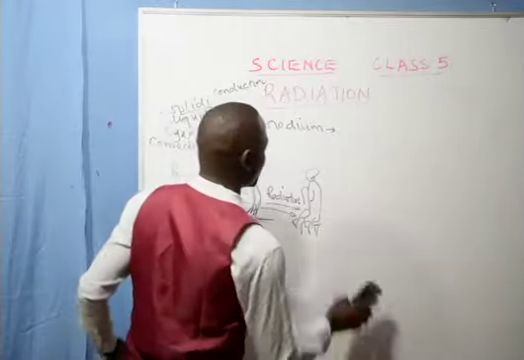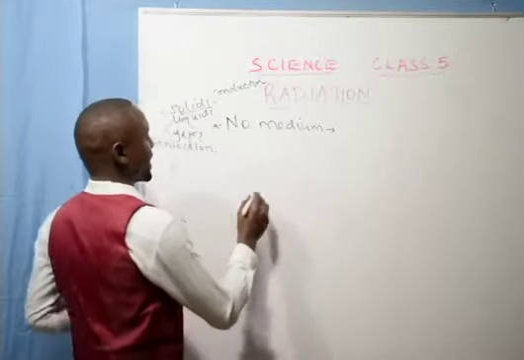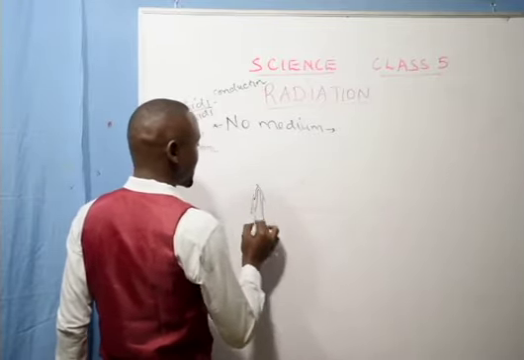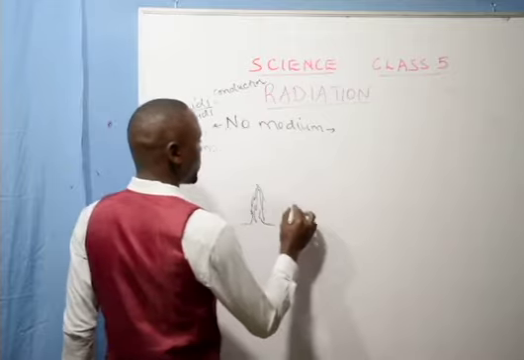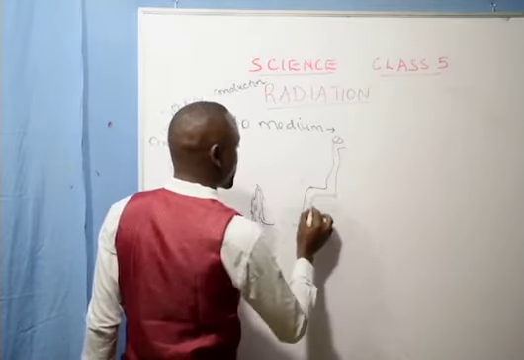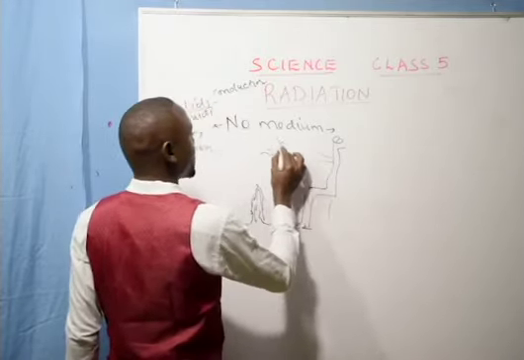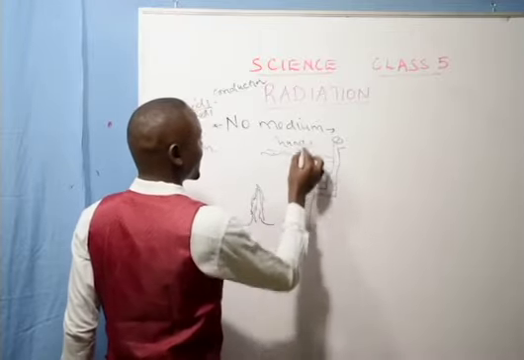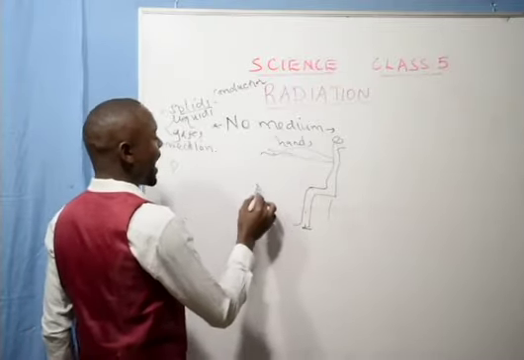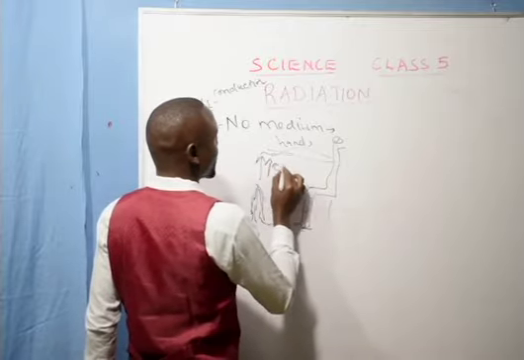Now, don't confuse radiation and convection, because for example, when you light a fire on this point, then you sit here warming yourself. Then you place your hands above. These are your hands. These are your legs. So once you place your hands above the fire, heat will reach your hands through convection.